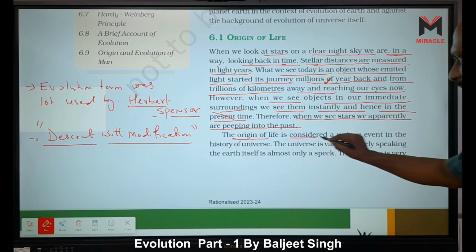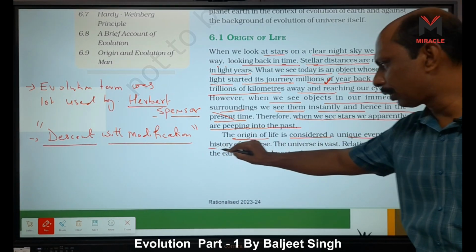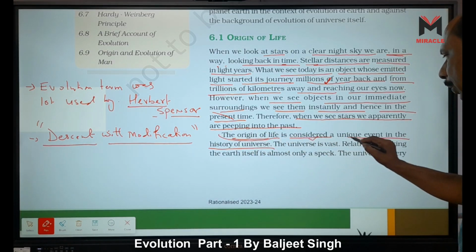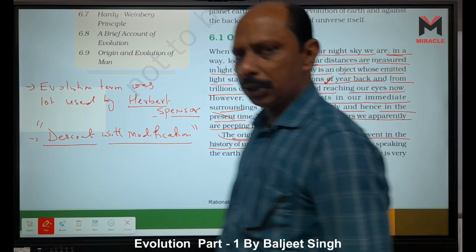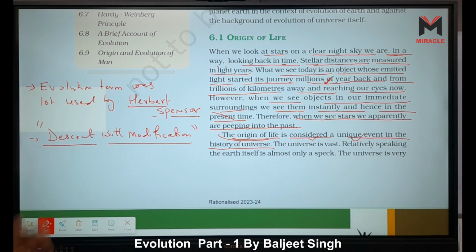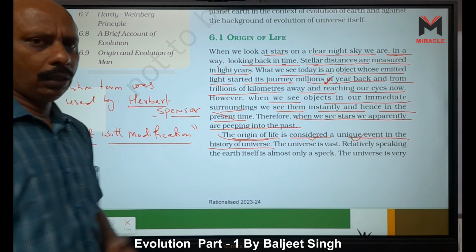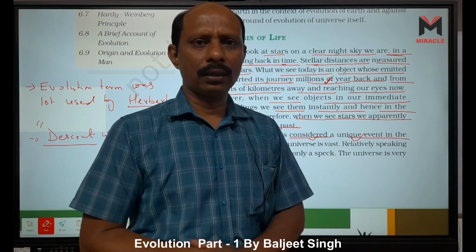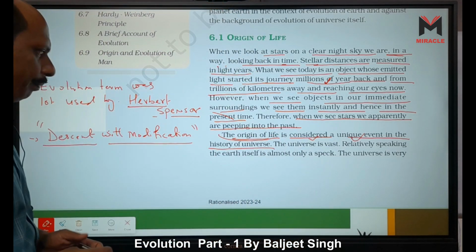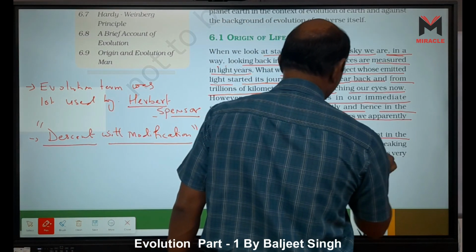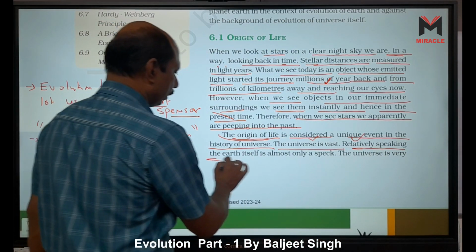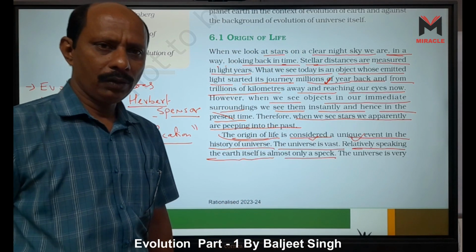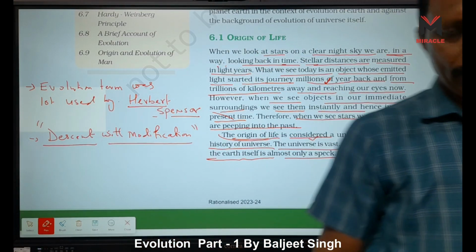Now, the origin of life is considered a unique event in the history of the universe. Even now we have no idea whether there is any planet with life like humans, life like on Earth. We have no idea at this time. The universe is very vast. Relatively speaking, the Earth itself is only a very small particle, a speck.